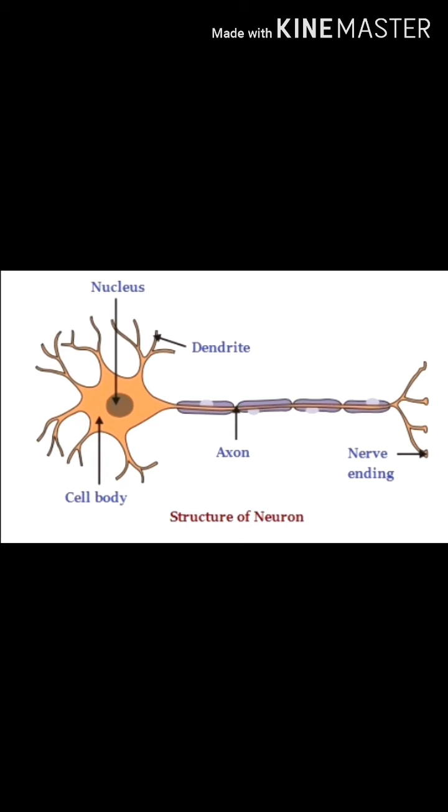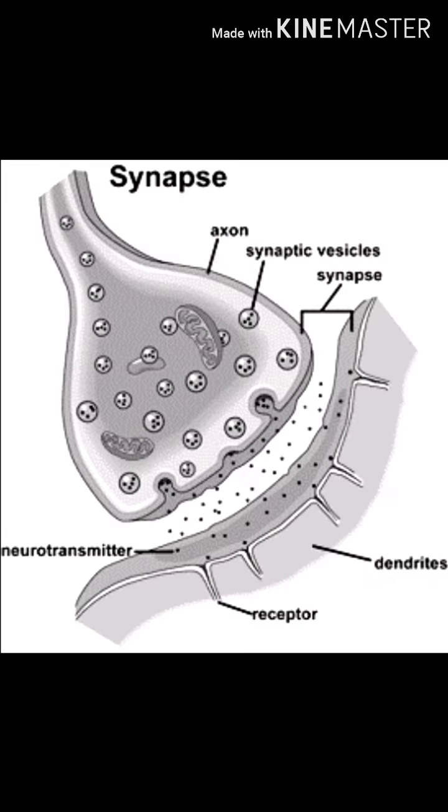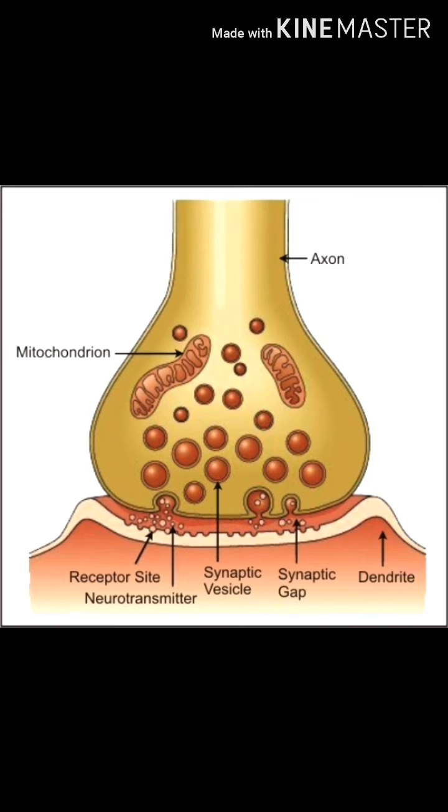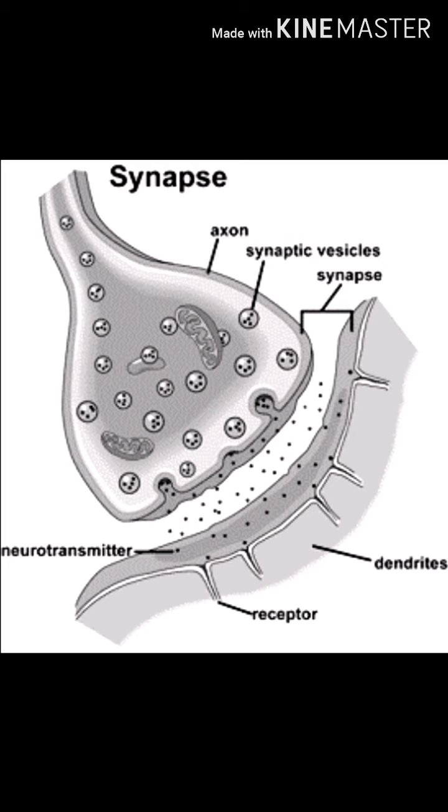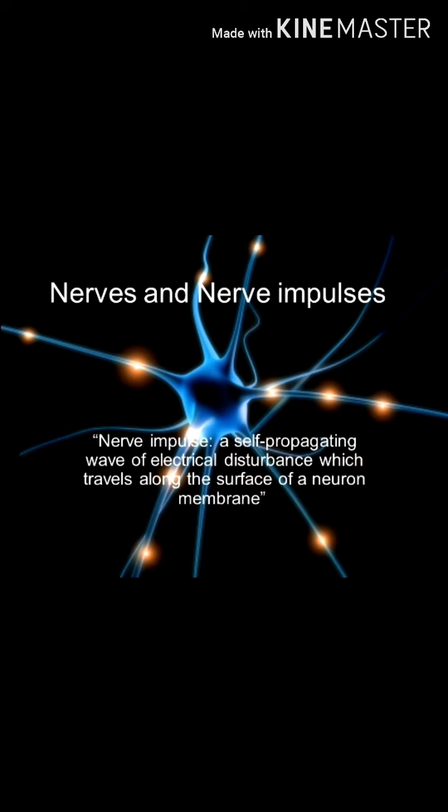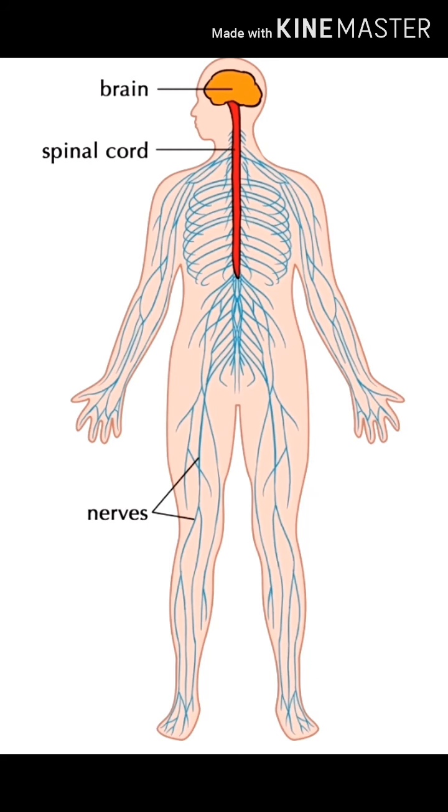What is synapse? Synapse is a gap between two adjacent neurons where the nerve impulse passes from one neuron to another in one direction. Here I have used the word nerve impulse, which I will explain later. Before this I'll explain synapse and nerve, and afterwards nerve impulse. The terminal knobs of an axon lie in close contact with the ends of the dendrites of the next neuron, and the two neurons are separated by a narrow gap, and this narrow gap is called synapse.